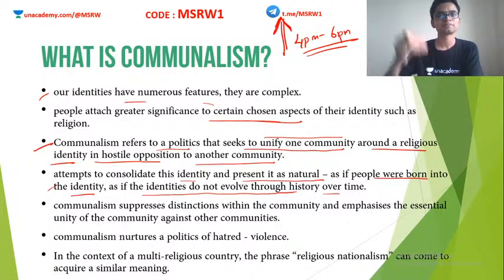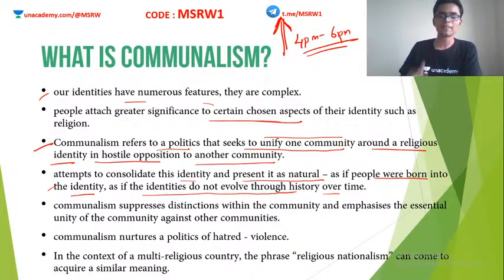For example, some sections of Hindus, some communal sections of Hindus, not everyone. Please understand that when I teach this session, please do not think that I am against any religion or anything like that. Some of these examples are given in the NCERT textbook only. Some I just tell you to have an understanding. That is all. All religions are equal. All of them should be respected and treated as brothers.